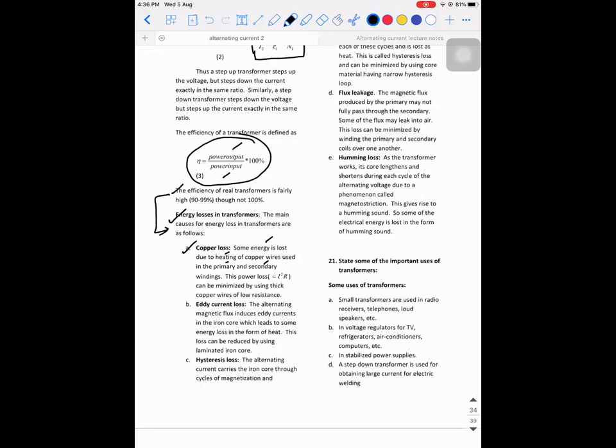Thus, this power loss I square R can be minimized by using what? By using thick copper wires of low resistance. When you use thick copper wire, we know that resistance is inversely proportional to area. When the area is increased, resistance will decrease. When resistance decreases, I square R will decrease. It means you can try to minimize it. You cannot control it 100%. You can try to minimize it. Are you guys able to understand this point?